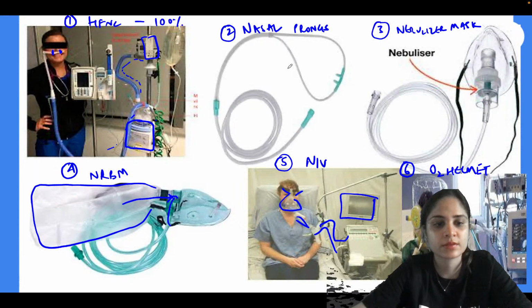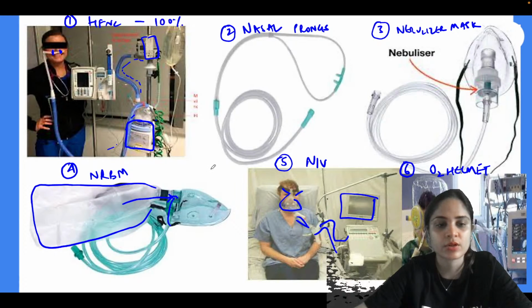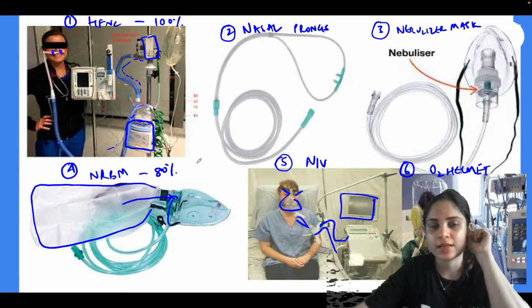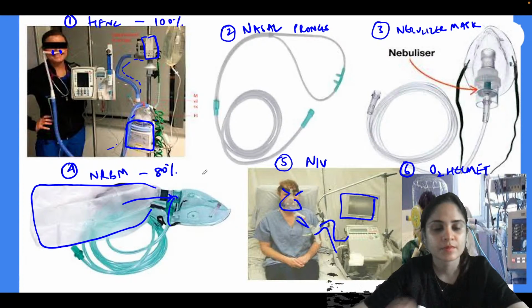Swapnil is saying 4 also gives 100%. No, that's not correct. NRBM does not give 100%. NRBM gives 80%. Very good, Hriday. Now this question was asked in the exam this time in NEET PG. Nasal prongs give how much FiO2? Very good, Swapnil. So nasal prongs will give a maximum FiO2 of 40%. Nebulizer mask.